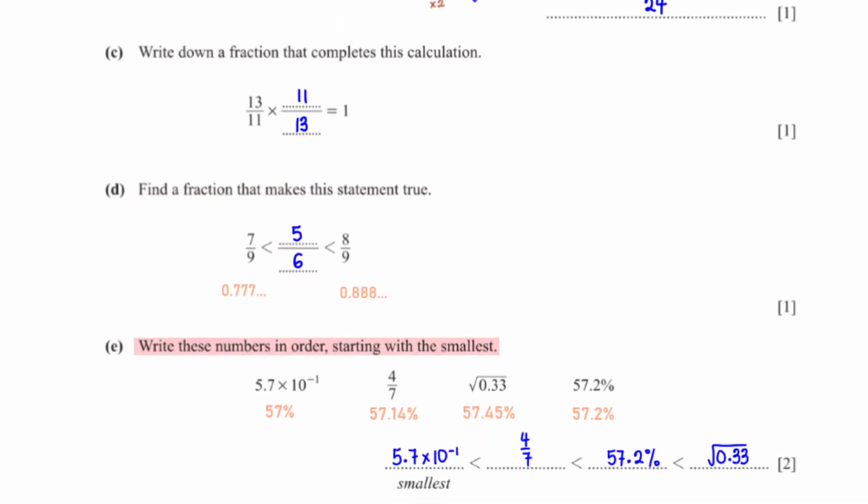Write these numbers in order, starting with the smallest. To be able to compare the numbers, let's convert them to a percentage by multiplying each number by 100%. The smallest percentage is 57%, which is 5.7 times 10 raised to the power negative 1, followed by 57.14%, which is 4 over 7, followed by 57.2%, followed by 57.45%, which is the square root of 0.33.